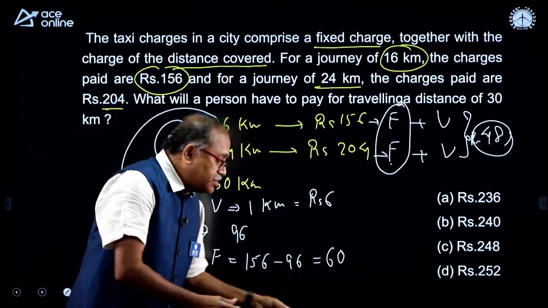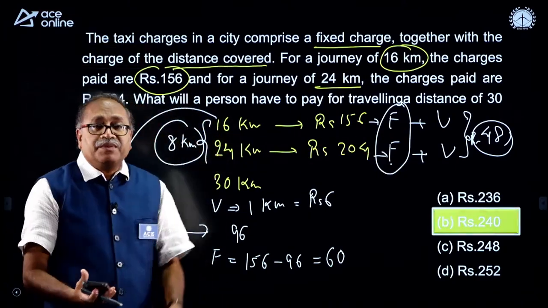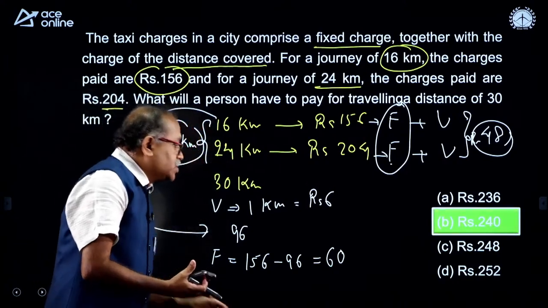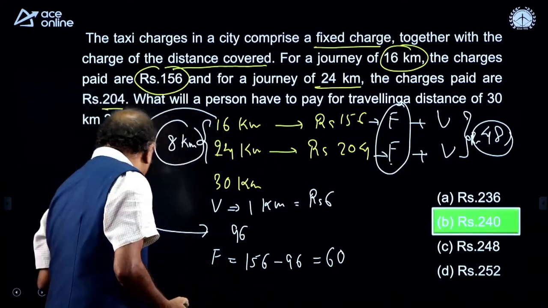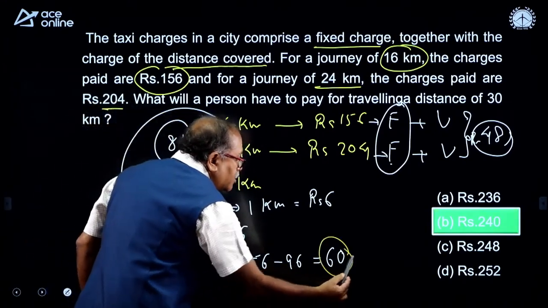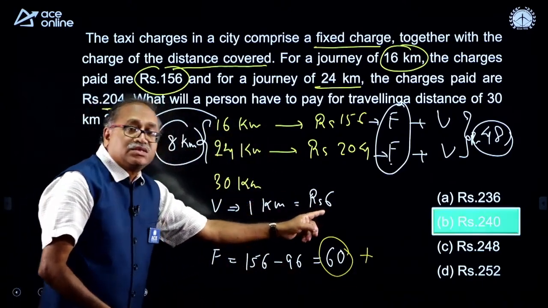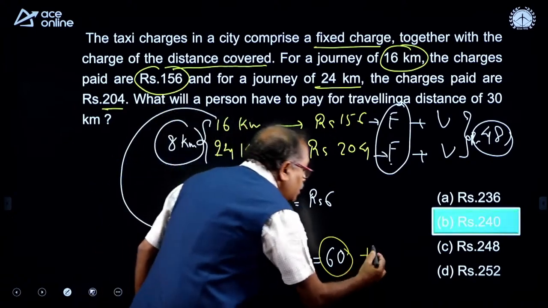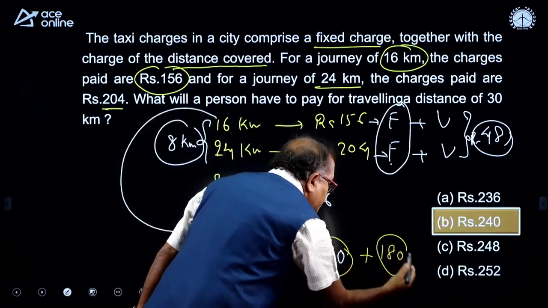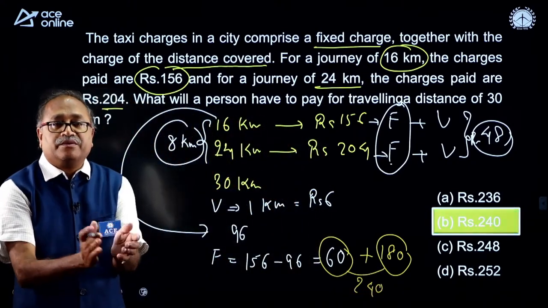So anyone answer the question? Option B. Okay, let me check that. Option B is right. Absolutely right, Mr. Rajesh. So how do I calculate this? Now I am just giving the final answer. This is the fixed charges plus how much he has to pay for 30 kilometer, 1 kilometer 6, 30 kilometer 180. So plus 180, the total is 240. Beautifully answered the question. Well done.